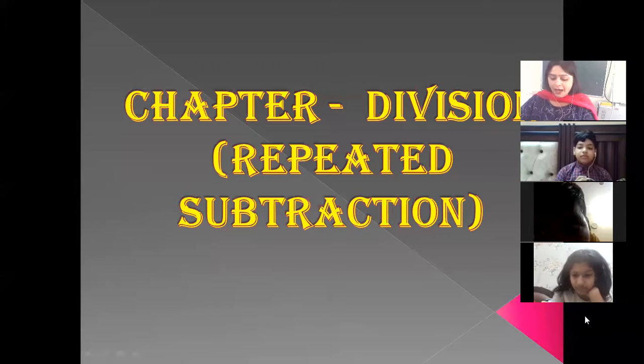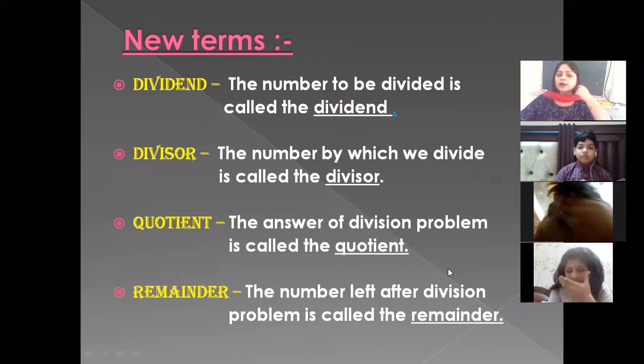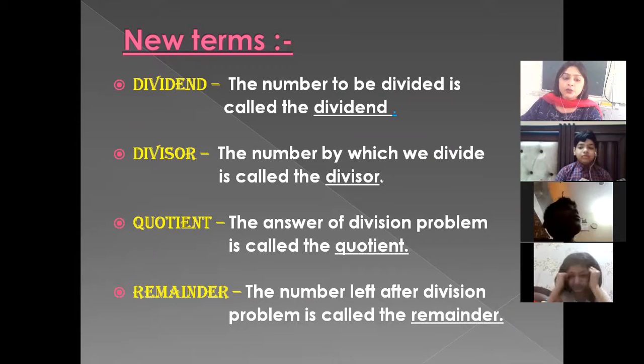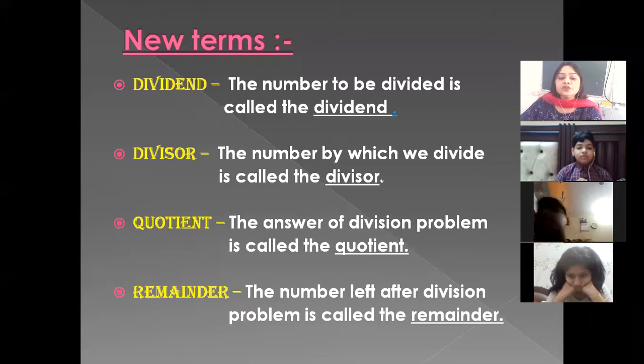So now we are going to move to the new terms related to division. Here there are 4 new terms we are going to learn about. The first one is dividend, then divisor, then quotient, and then remainder.